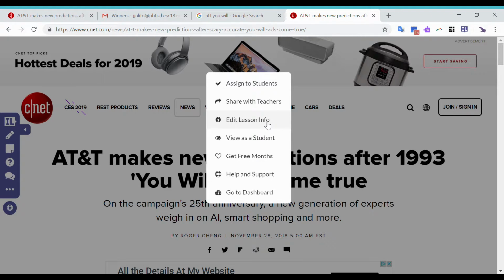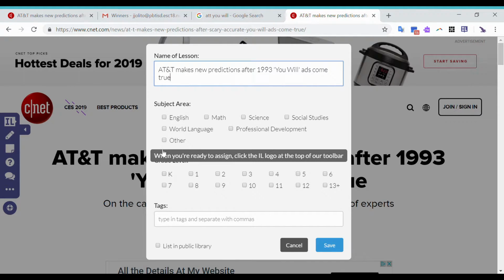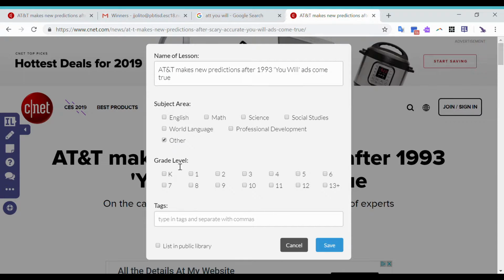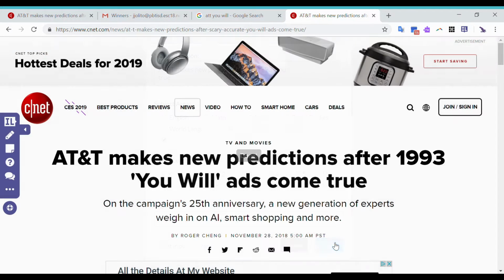So if I edit the lesson info, we can call it whatever we want to. I'm going to assign this to other because this is an engineering class, and my engineering class covers 9th, 10th, 11th, and 12th grades. I could put in some tags like engineering, futurism, predicting the future. And then once I'm done with that, I can just click on save.